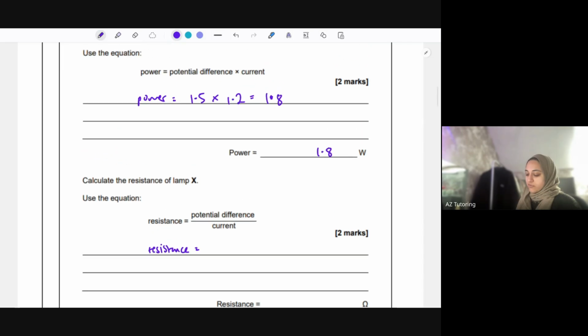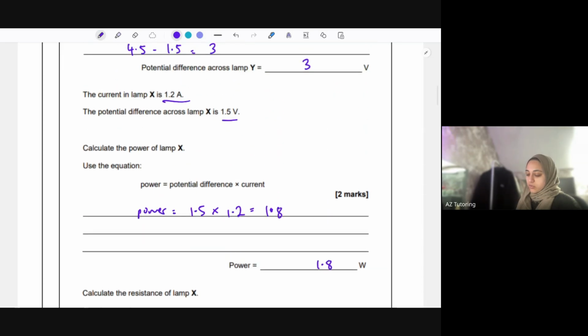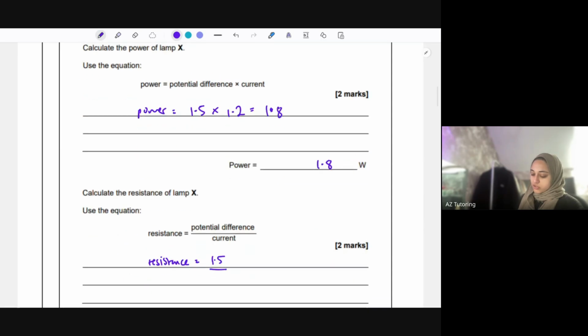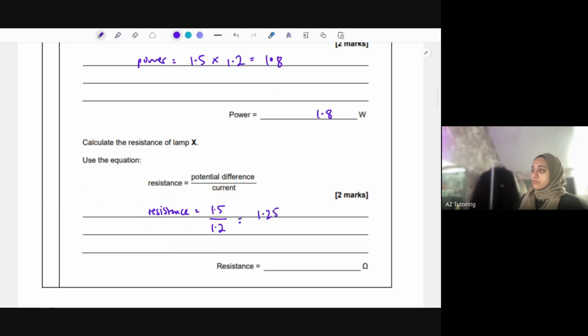So the potential difference, which is 1.5, divided by the current, which is 1.2. Put that in the calculator. 1.5 divided by 1.2. We get 1.25 ohms.